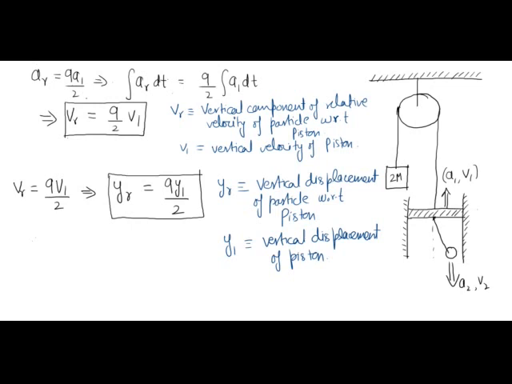At any instant, if yr is the relative displacement of the particle with respect to the piston in downward direction and y1 is the absolute displacement of the piston in upward direction, then they are related by yr is equal to 9y1 by 2.